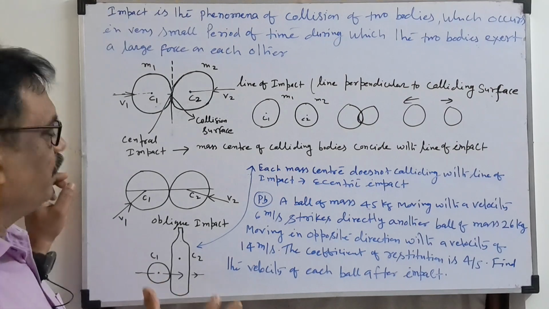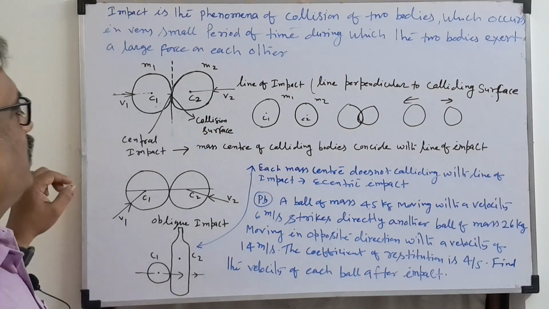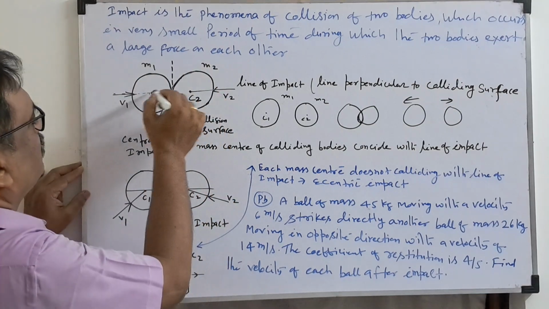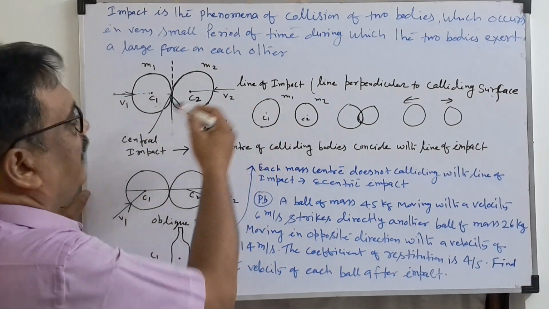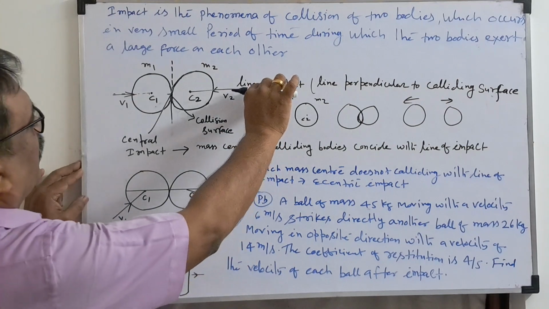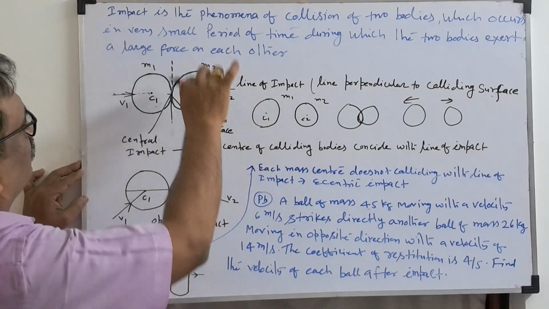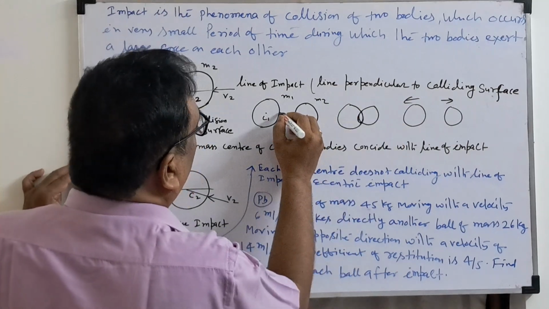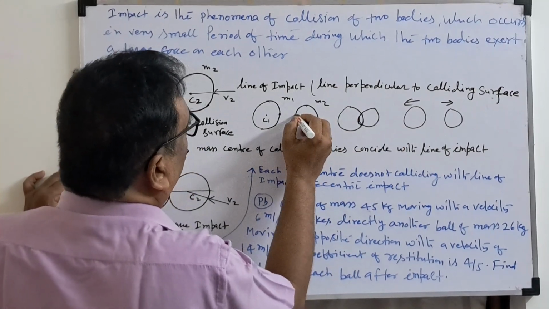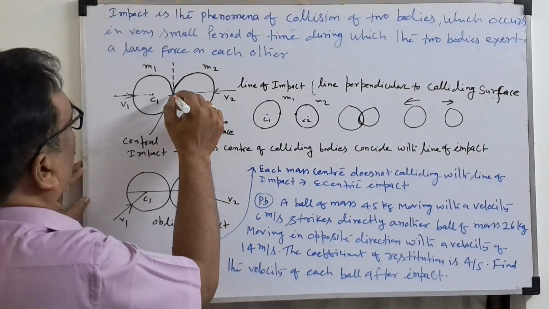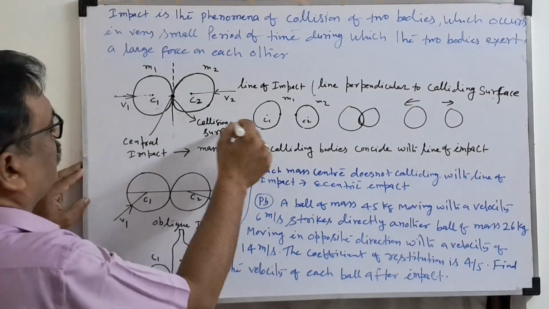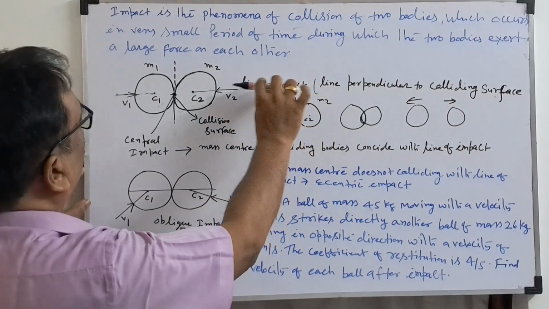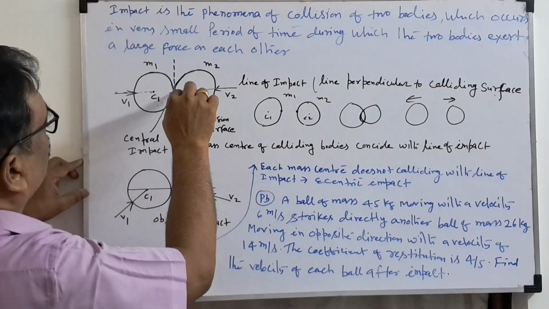So during this, some terms we have to study. Two bodies M1 and M2, whose centers are C1 and C2. So what is the line of impact? Line of impact is nothing but the perpendicular line to the collision surface. Where is the collision surface? Suppose two points, if these two collide together, this point is known as the collision surface. So line of impact is the perpendicular to the colliding surface.